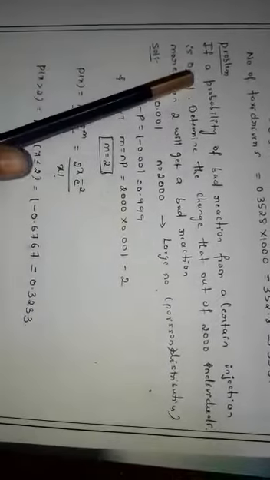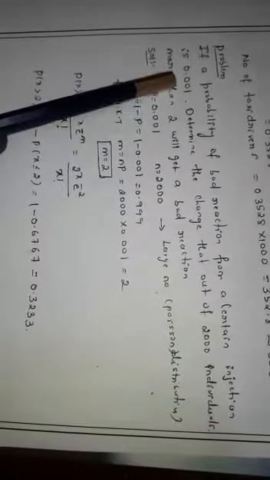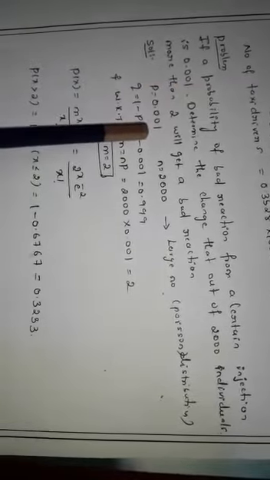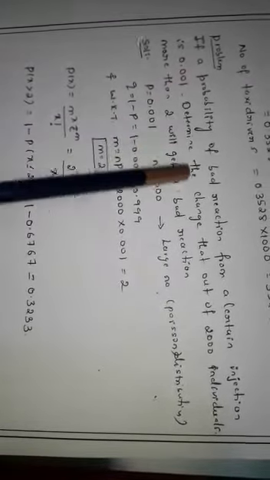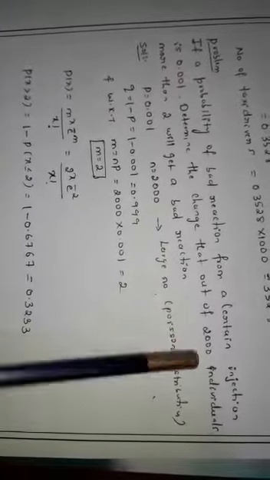So here we have the next problem. If the probability of a bad reaction from a certain injection is 0.001, this is the value of p they have given, that is p is 0.001. We have to determine the chance that out of 2000 individuals, more than 2 will get a bad reaction.